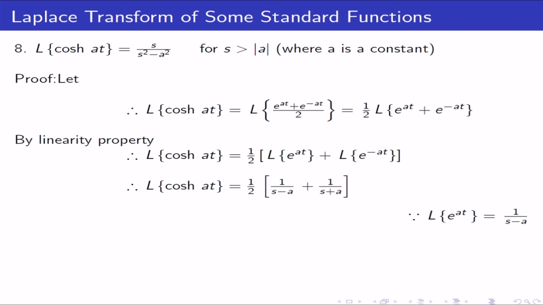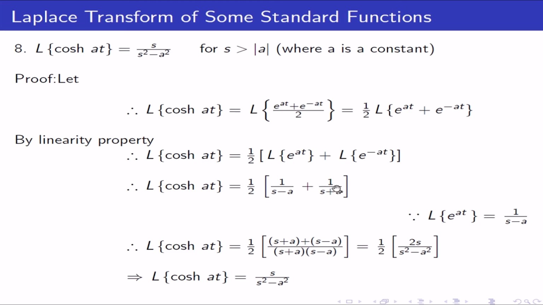Laplace transform of e to the power at is 1 upon s minus a, and Laplace transform of e to the power minus at is 1 upon s plus a. Taking addition of both the fractions, you will get 1 by 2 s plus a plus s minus a upon s plus a into s minus a. That is equal to 1 upon 2 s square minus a square, and it implies that Laplace transform of hyperbolic cos of at is equal to s upon s square minus a square.